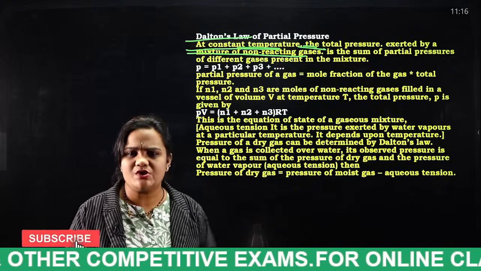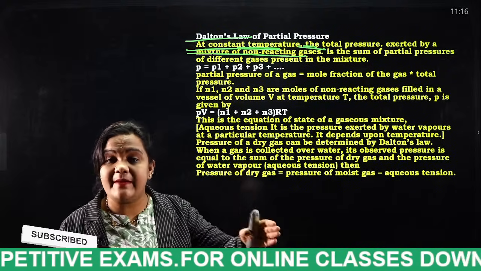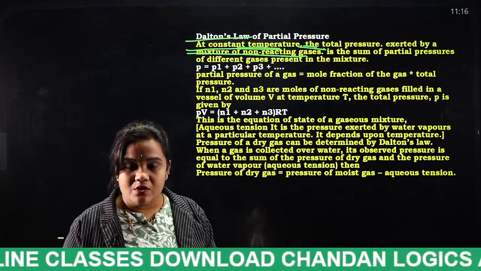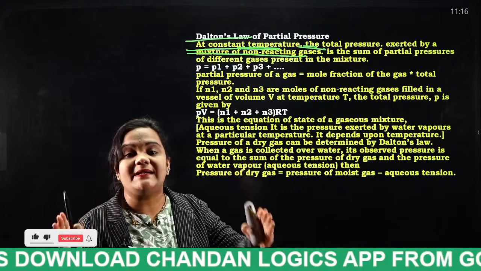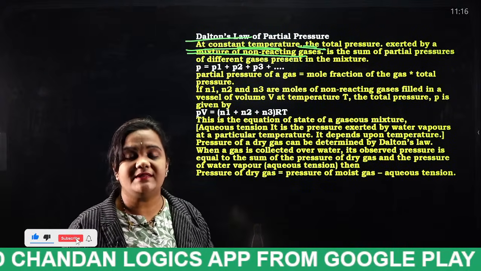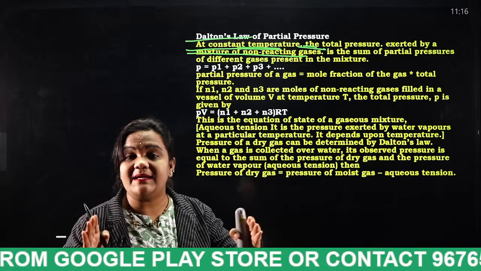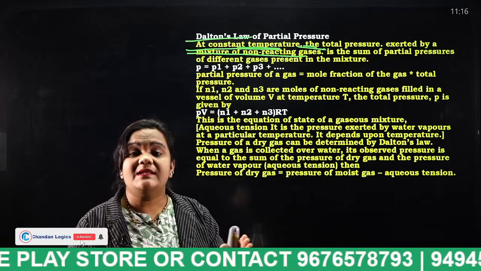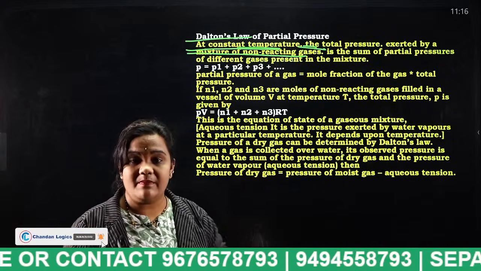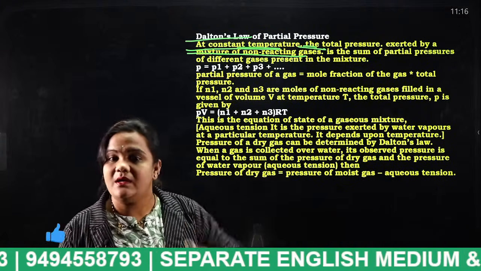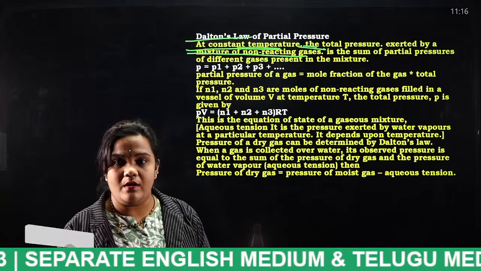So what have you understood there? At a constant temperature, there are some non-reacting gases, and the total pressure will be the sum of the partial pressures of each individual gas.